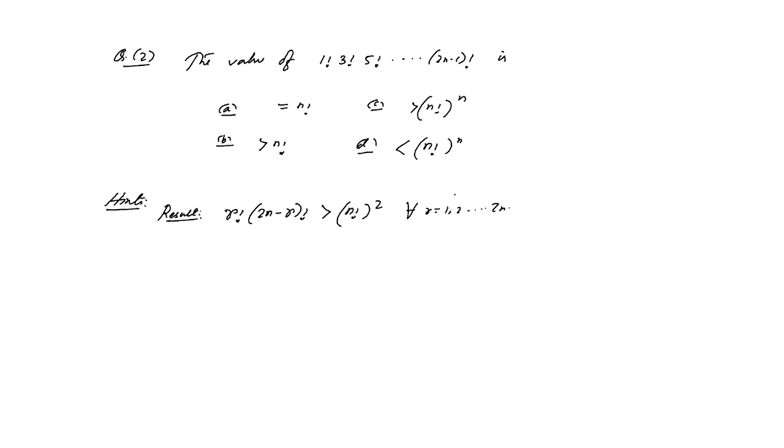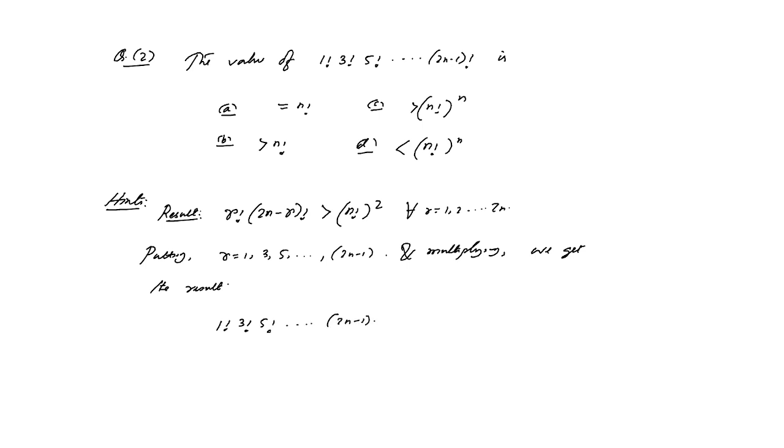So when we apply this result, putting r equals 1, 3, 5 up to 2n minus 1 and multiplying, we get the result: 1 factorial, 3 factorial, 5 factorial, multiplied up to 2n minus 1 factorial is strictly greater than n factorial to the power n.